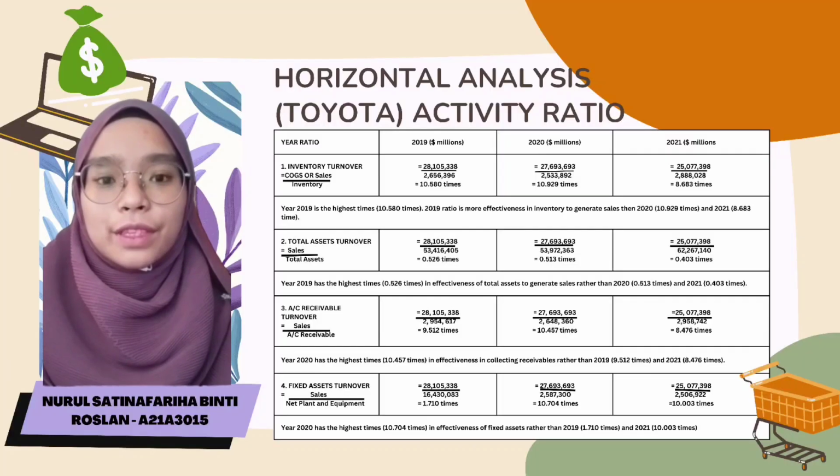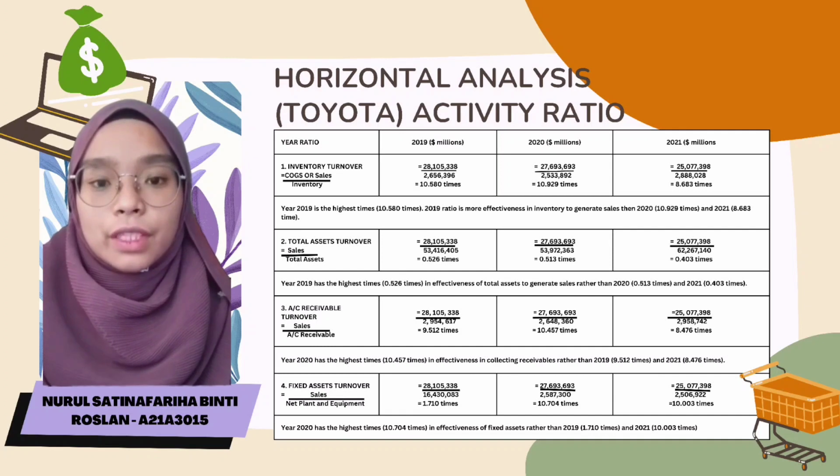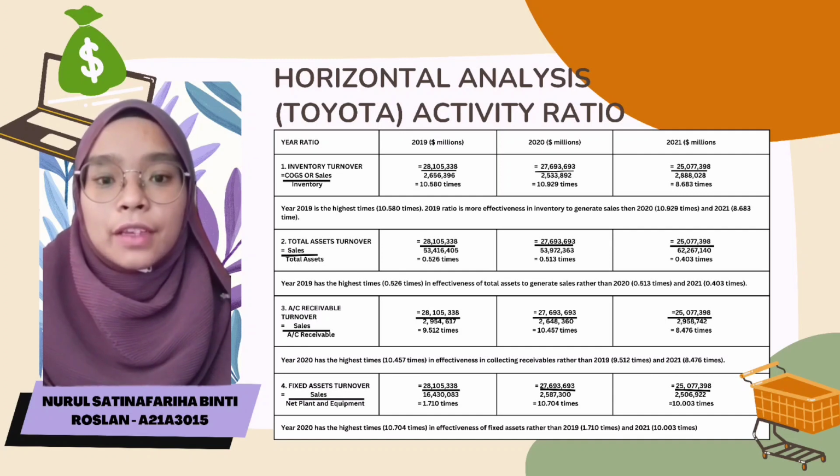Horizontal analysis Toyota activity ratio. I will continue horizontal analysis of Toyota. First, for activity ratio is inventory turnover. The formula for inventory turnover is sales divided by inventory. Year 2019 is the highest time, 10.580. 2019 is more effective in inventory to generate sales than 2020, which is 10.929, and 2021 is 8.683 times.